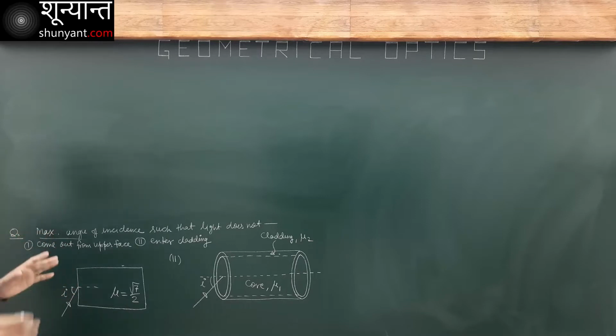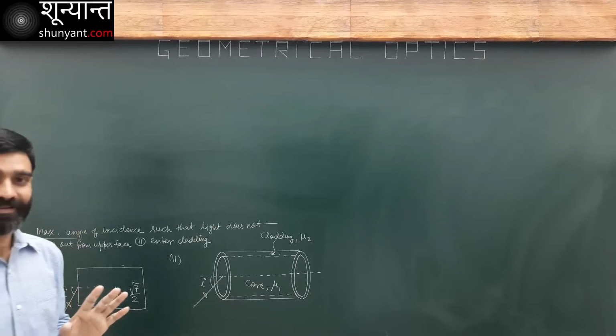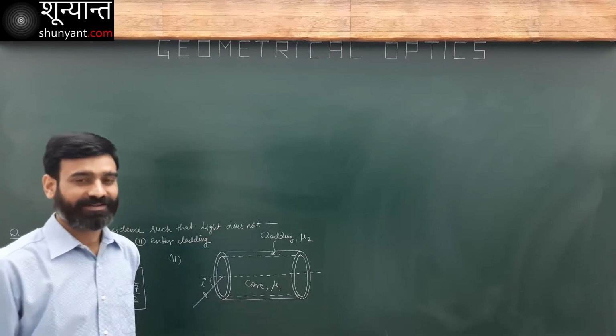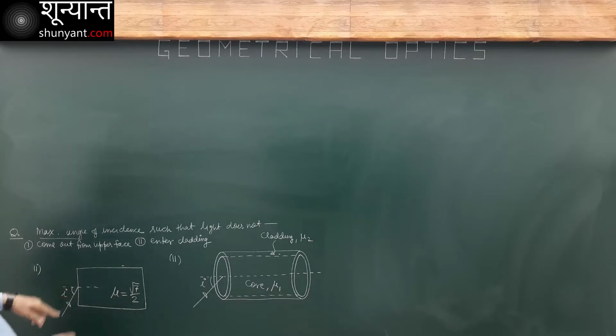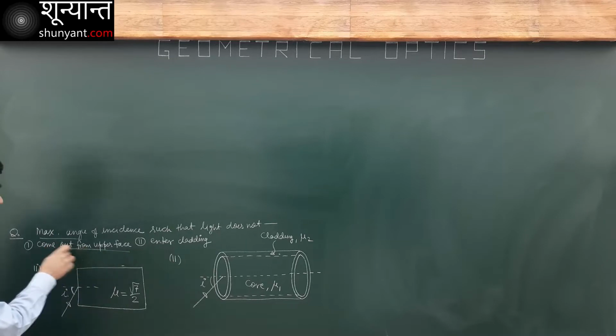Again, maximum, minimum. The moment you see this, you have to apply the critical case condition. Light passing tangentially, angle of refraction 90 degree. Light enters here. What should be the maximum value of this such that it never comes out from the upper face? This is the upper face.